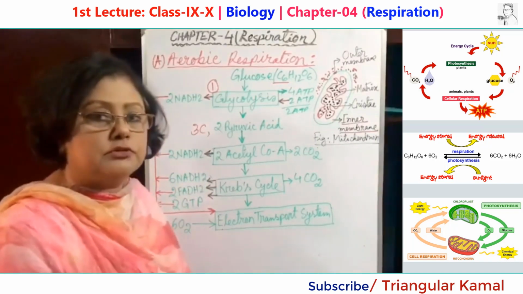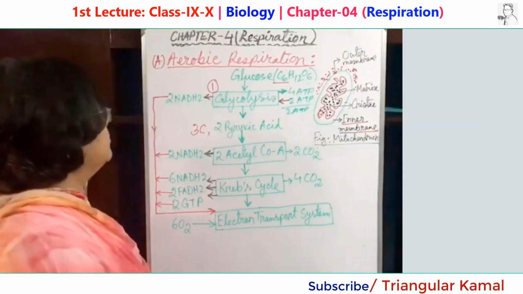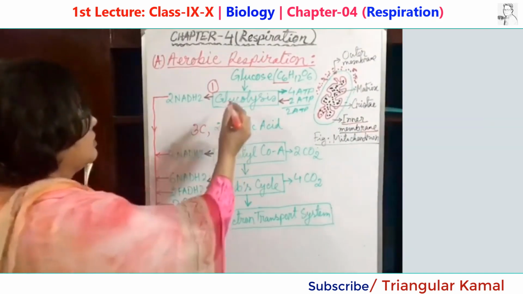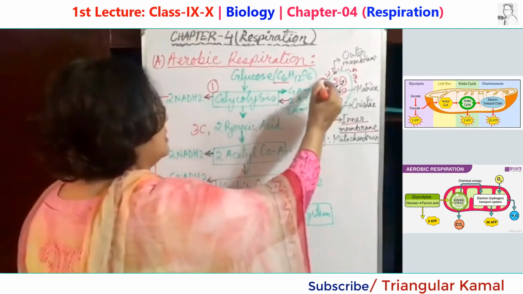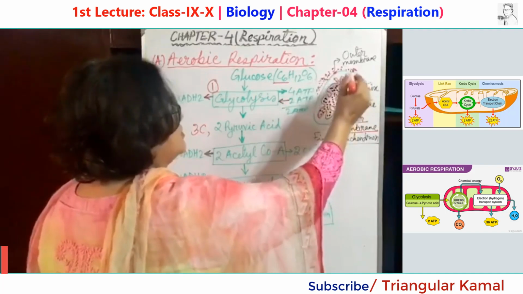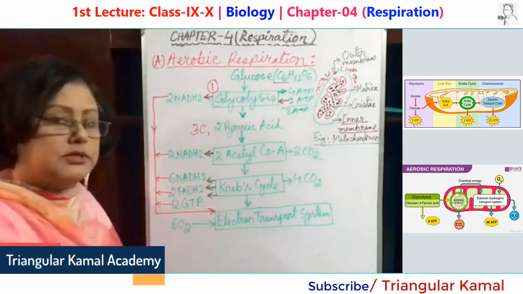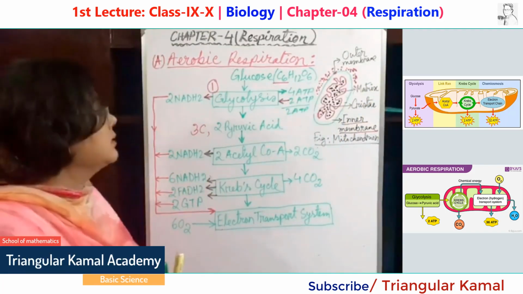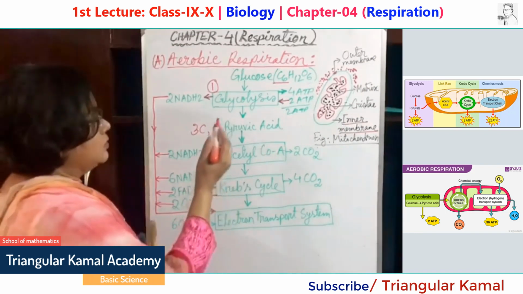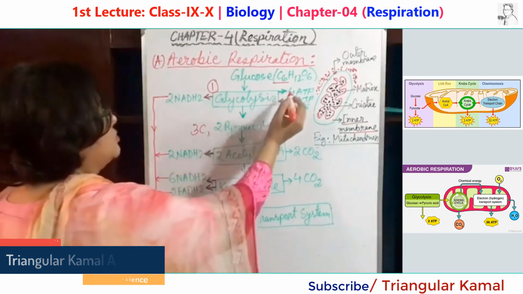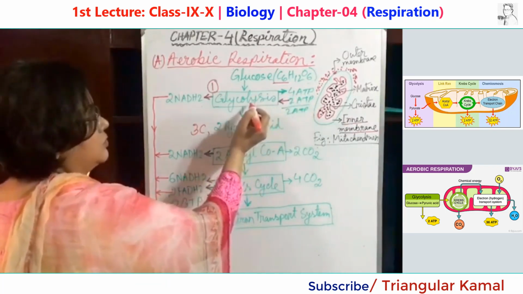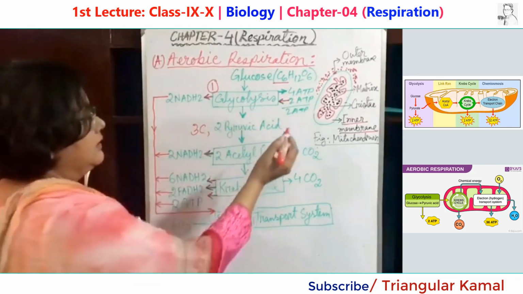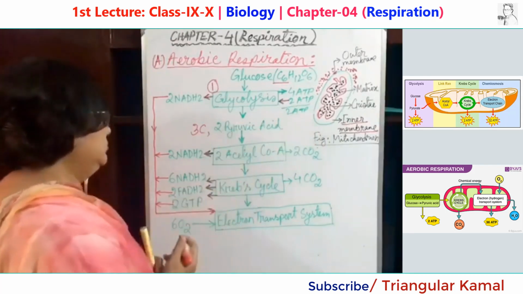Aerobic respiration is followed by 4 stages, and the first stage is glycolysis. Glycolysis takes place outside the mitochondria, in the cell cytoplasm, in the absence of oxygen. So what happens in glycolysis? It produces 4 molecules of ATP, and 2 of them are used up for the process to go on, so the net ATP is 2.